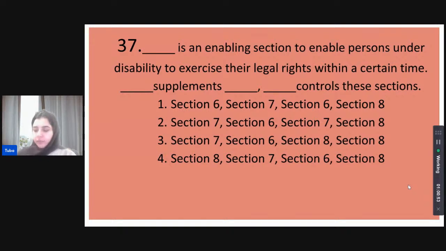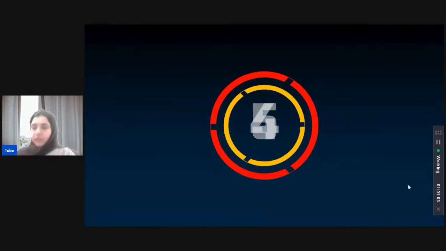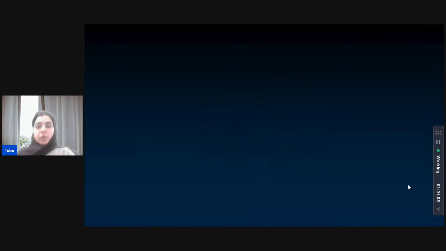What is the correct answer? Okay, Karan thinks that Section 6 is the enabling section, Section 7 is supplementing Section 6, and Section 8 is controlling all of these sections. Shivani also thinks that. Again, we have discussed all of these sections just before in the previous questions. We must know the answer.